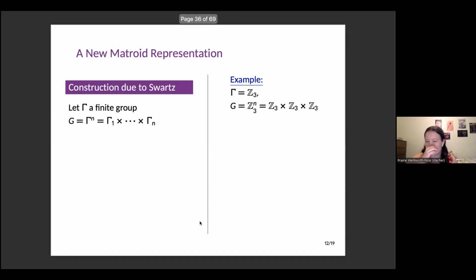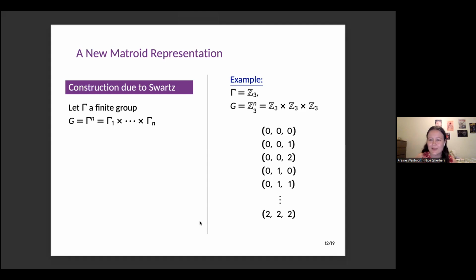So I'm going to do an example. We can take something like Z3. I'm going to think of it as the additive group on 0, 1, and 2, and then take the direct product of it with itself 3 times, which is going to be the 27 elements. That's all the combinations of 0, 1, and 2. And I'm going to do addition on my new group component-wise.